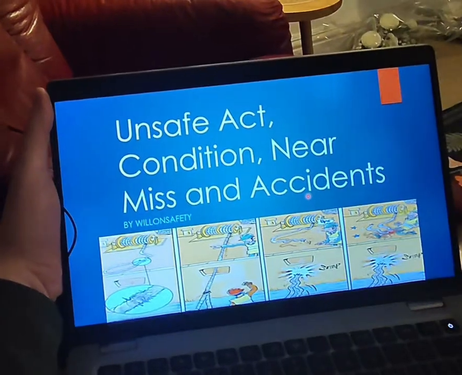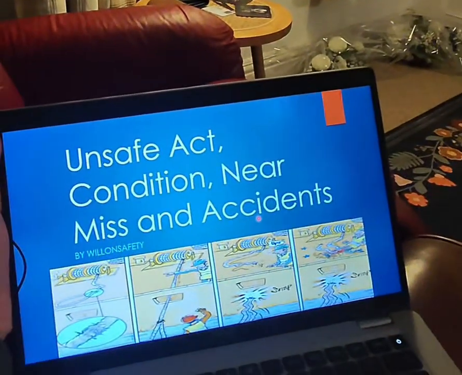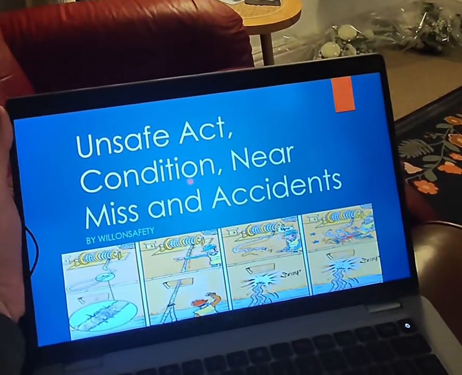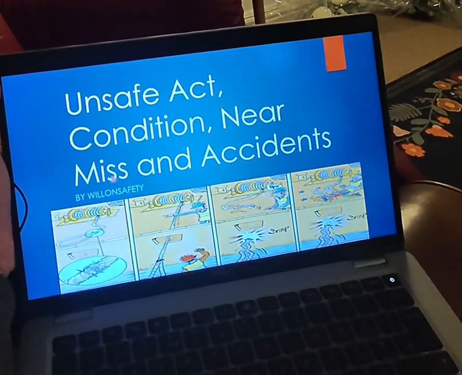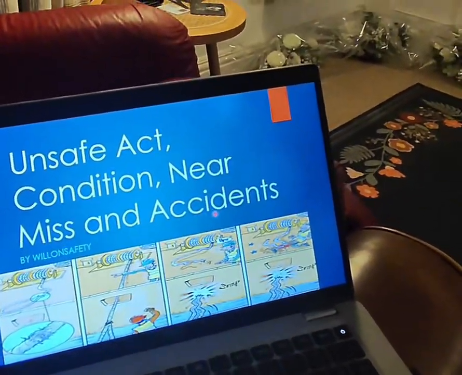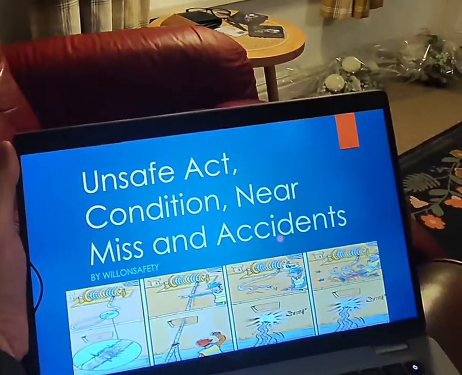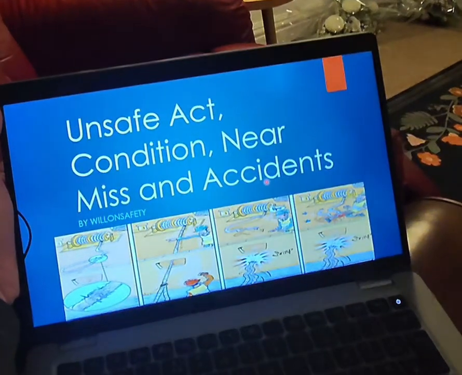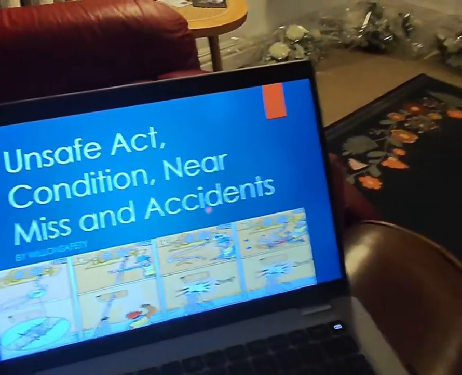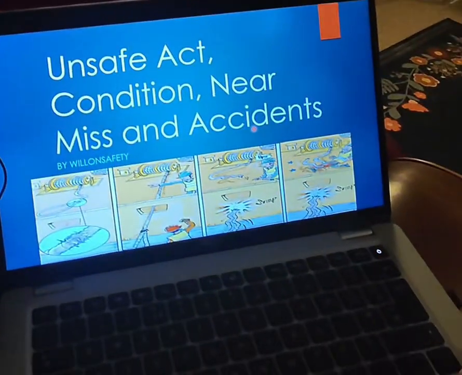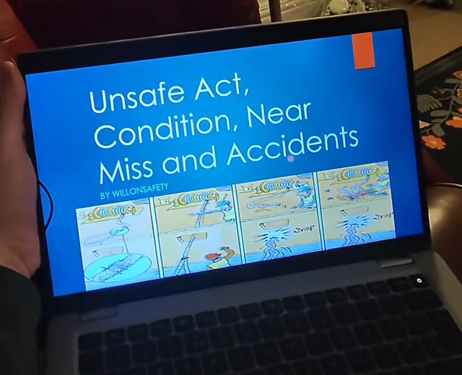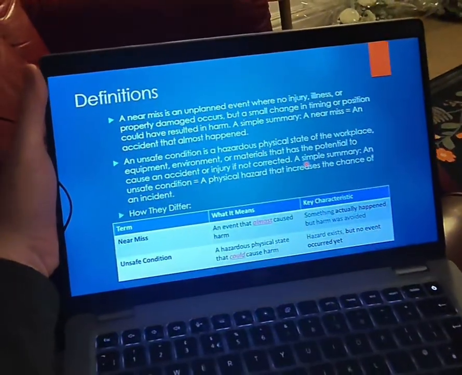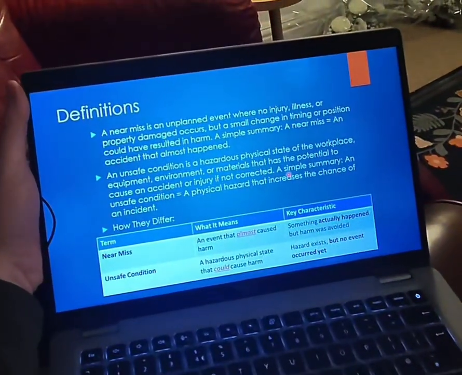Today we're going to talk about unsafe acts, unsafe conditions, near misses and accidents. It's very easy to get confused between unsafe conditions and near miss. So what we're hoping to do today is just clarify some of these terms. So a couple of definitions first.